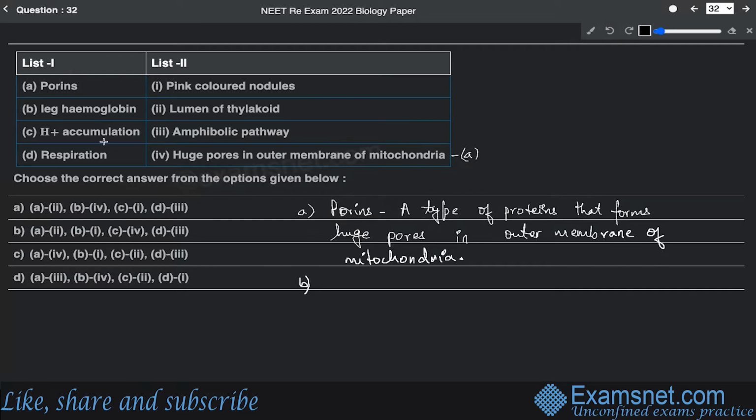Now option B is leg hemoglobin. Leg hemoglobin is a hemoglobin found in the root nodules of leguminous plants, and it is usually pinkish in color. This leg hemoglobin acts as an oxygen scavenger, thereby fixing nitrogen.